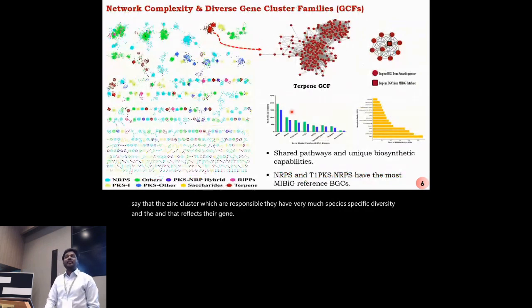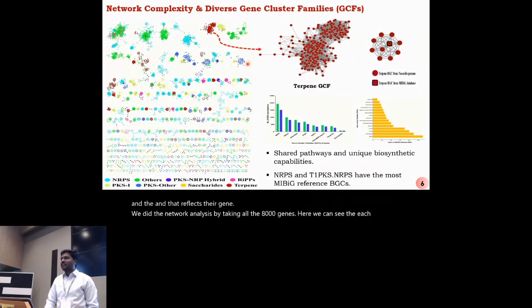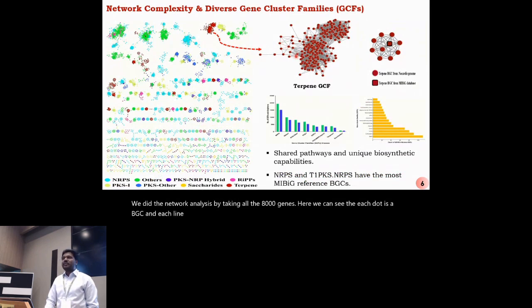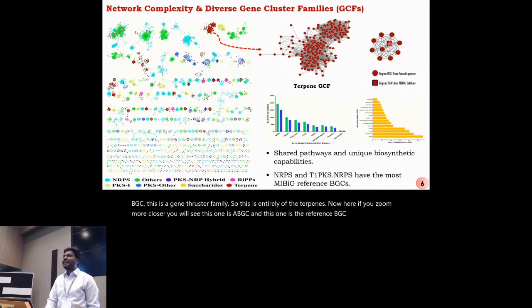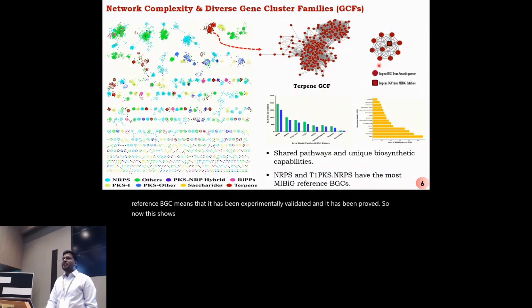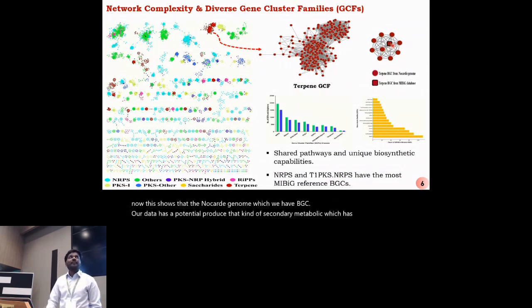We did the network analysis by taking all the 8,000 BGCs. Here we can see that each dot is a BGC, and each line is a connection between two BGCs. For example, if I show this terpene BGC, this is a gene cluster family. So this is entirely terpenes. Now here, if you zoom in closer, you will see this one is a BGC, and this one is the reference BGC. This reference BGC means that it has been experimentally validated and proven. So this shows that the Nocardia genomes, which we have BGCs from in our data, have the potential to produce the kind of secondary metabolite which has already been experimentally proven.